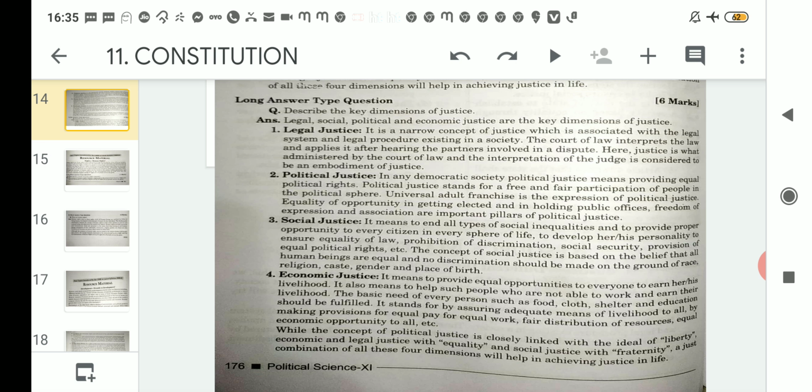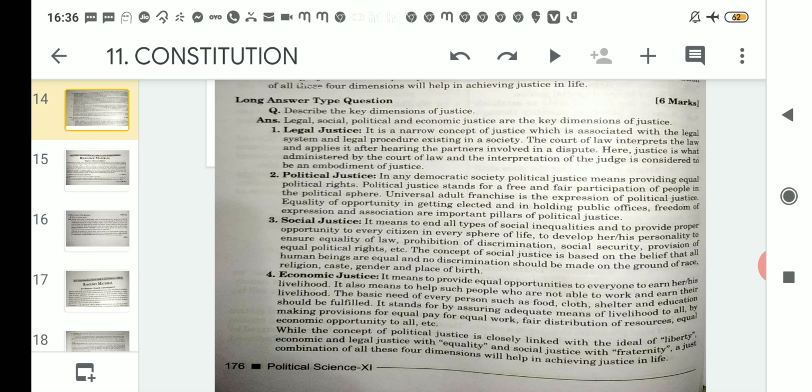So we have already understood legal justice, then political justice, then social justice and economic justice. So today we will go through the questions and answers that are there in the topic. So let us proceed then.